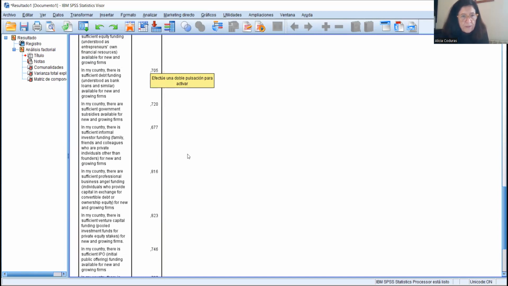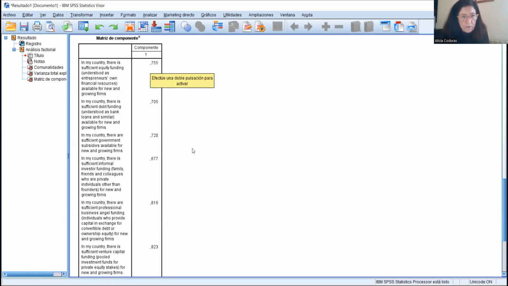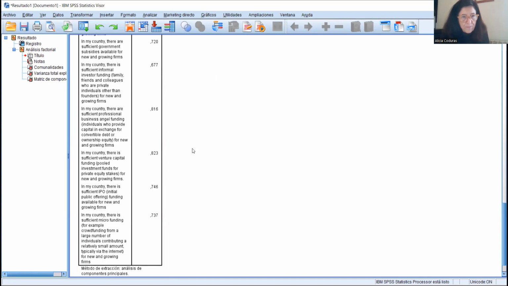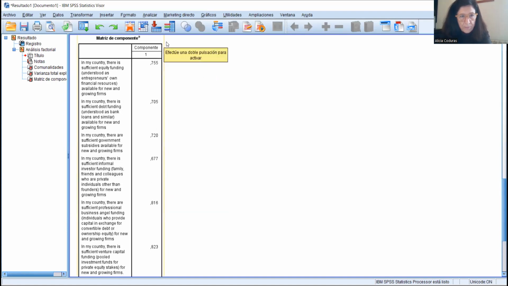For example, you can see that the one that weighted more has been this. In my country, there is sufficient venture capital funding. Okay, so this item is the one that has weighted more or is more correlated with the principal component.